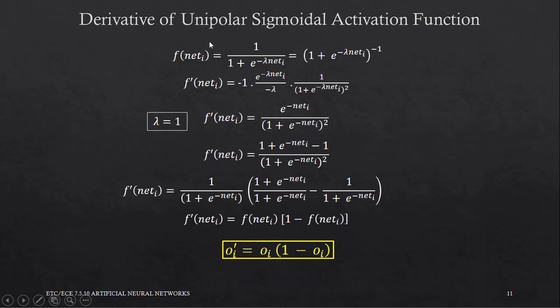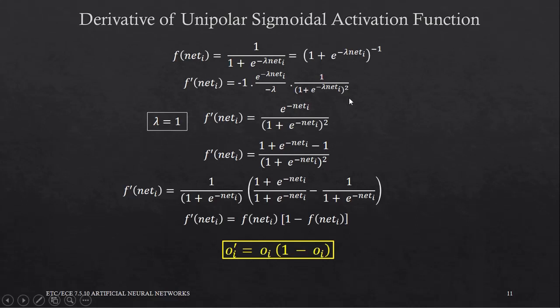F of net I is given as 1 upon 1 plus e raised to minus lambda net I, which can be written as 1 plus e raised to minus lambda net I, the whole raised to minus 1. The derivative of this with respect to net I is minus 1 into e raised to minus lambda net I upon minus lambda into 1 upon 1 plus e raised to minus lambda net I, the whole square.